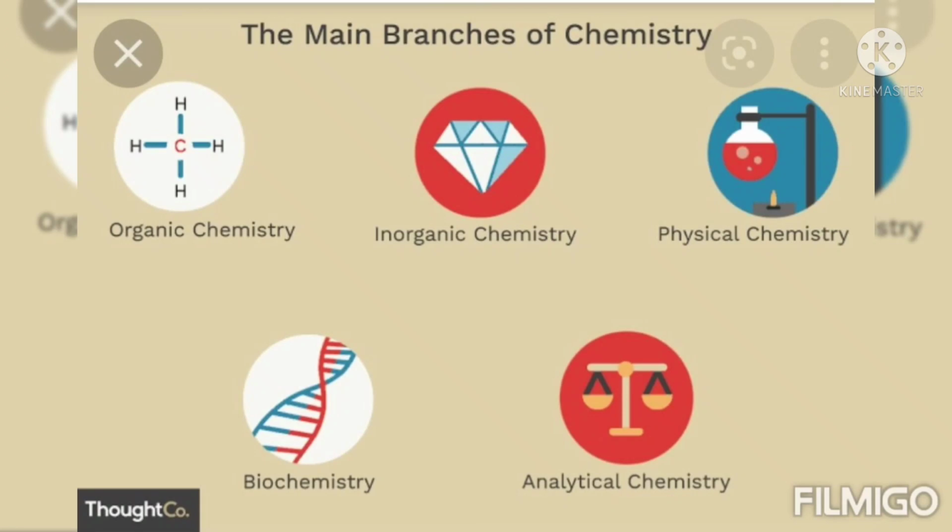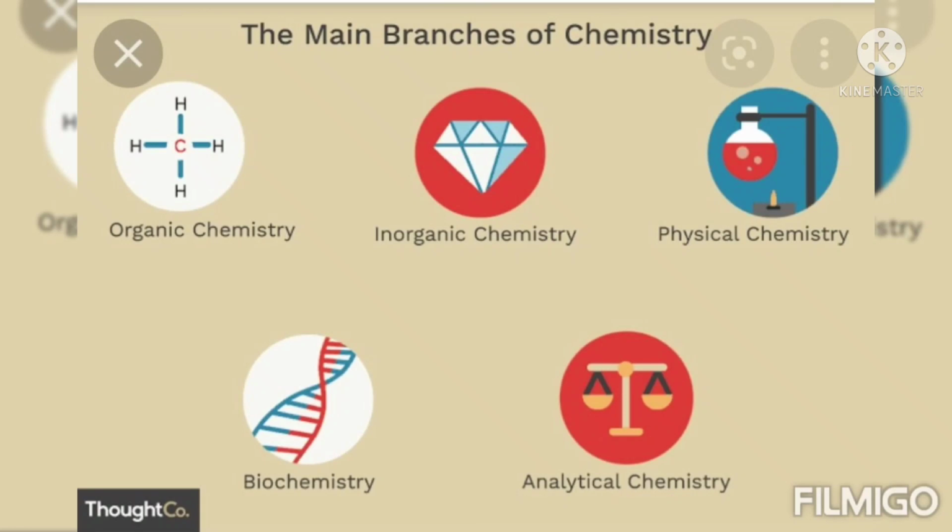In biochemistry, we see that chemical changes occur during reactions within living organisms. Analytical chemistry is the study of constitution and identification of chemical substances. There are these 5 main branches of chemistry.